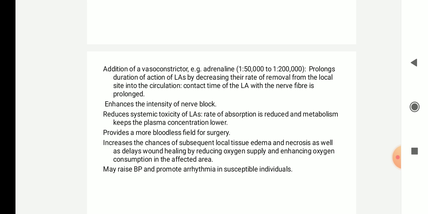Next, it increases the chance of subsequent local tissue edema and necrosis, as well as delays wound healing, by reducing the oxygen supply and enhancing oxygen consumption in the affected area. It may also raise blood pressure and promote arrhythmia, that is cardiac arrhythmia, in susceptible individuals.